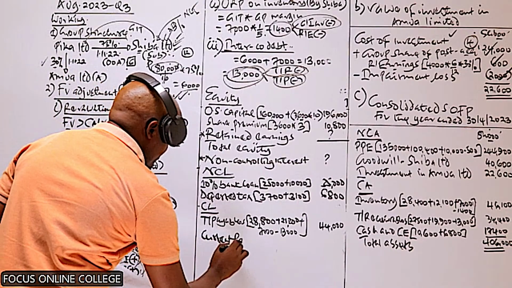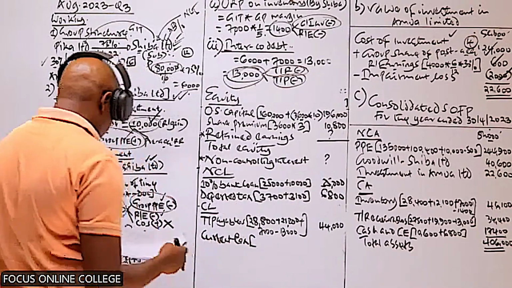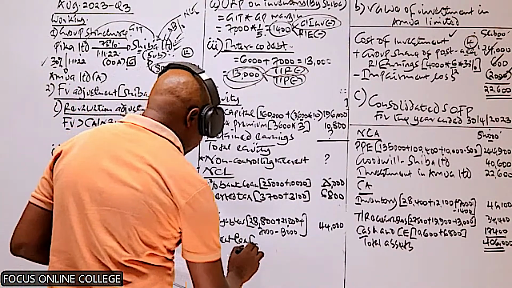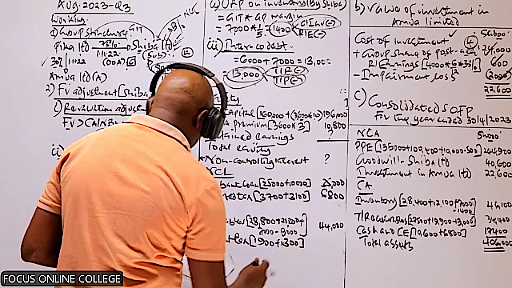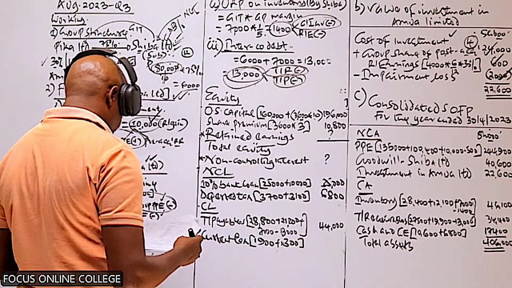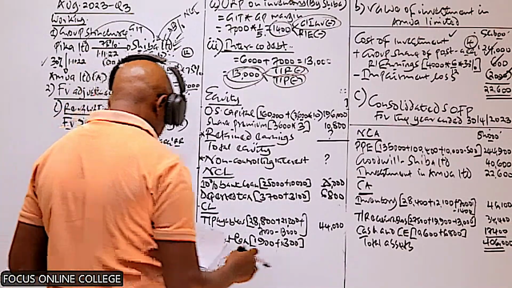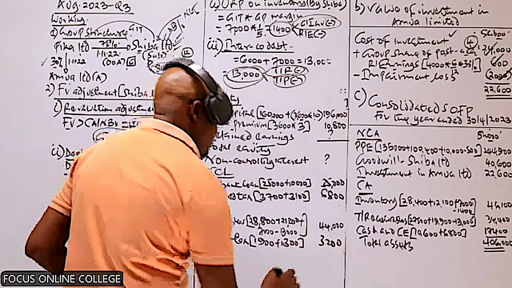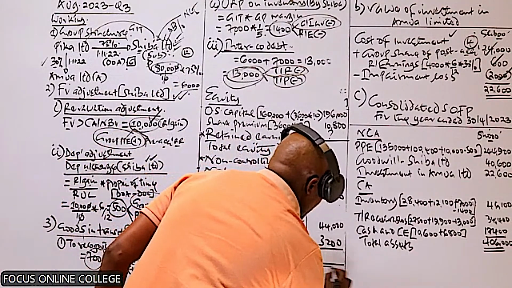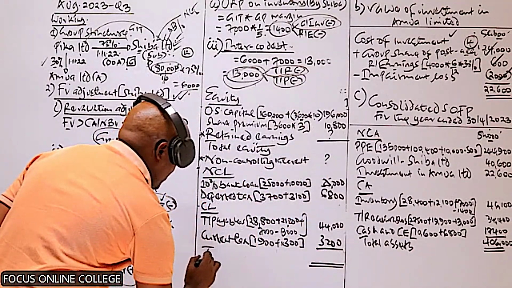Current tax, we said, being a component of tax, this is also another free mark. So you have 19 plus 13. This is also a free mark. And basically, this will give us 32.